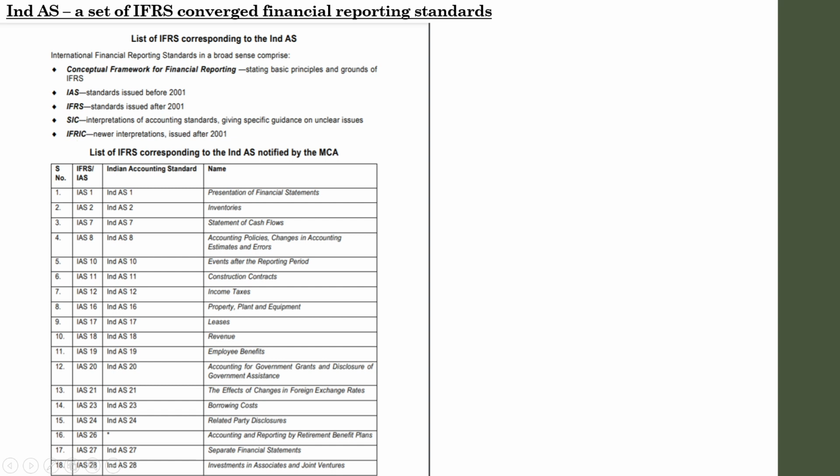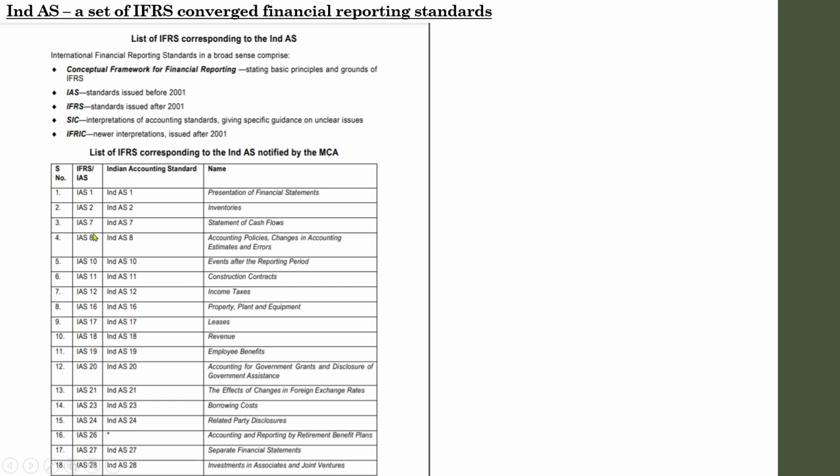Anyway, we were discussing the main aspects of Ind AS. So here is the list of IFRS corresponding to Ind AS notified by the MCA. MCA means Ministry of Corporate Affairs, and here is the serial number, which doesn't have any relevance. Here is IFRS and IAS; I hope you all know the difference between IAS and IFRS.